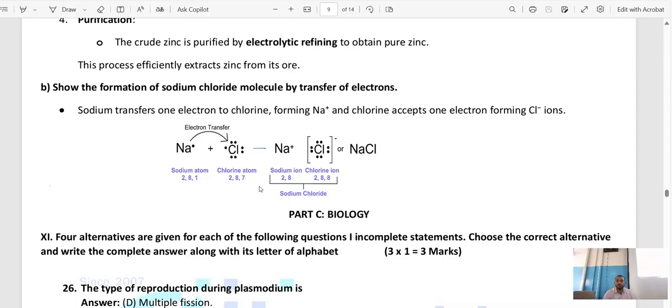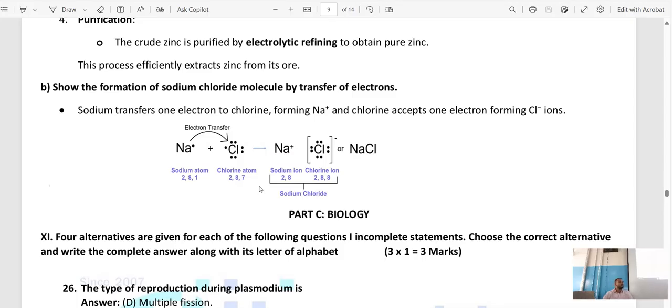Then you are supposed to write like this: Na plus Cl. Can you see the sodium atom has 2 8 1, chlorine has 2 8 7. 1 electron we are transferring to this. Then what happens? It becomes Na plus and Cl minus. So you are supposed to explain in this order. Then you can write one sentence: Sodium transfers one electron to chlorine forming Na plus, and chlorine accepts one electron forming Cl minus ions. At least you have to write this one line and draw the structure in this order so that you may get full marks.